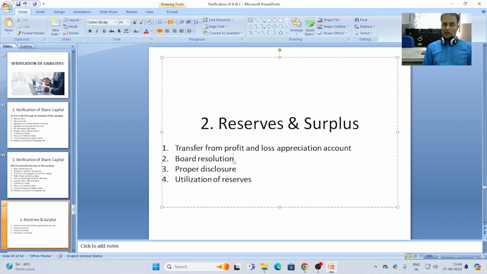If the auditor finds any situation where utilization of reserve was done beyond the limit of the company or MOA or AOA, then it should be noted by the auditor, communicated to the management, and reference of this event has to be taken into consideration by the auditor in his audit report.